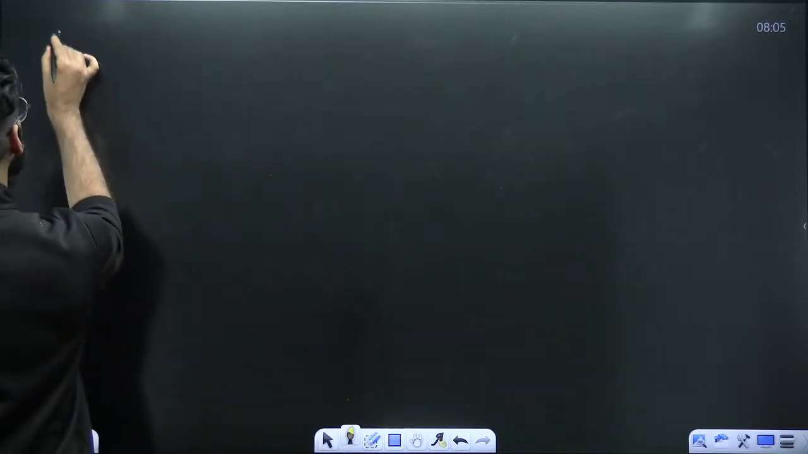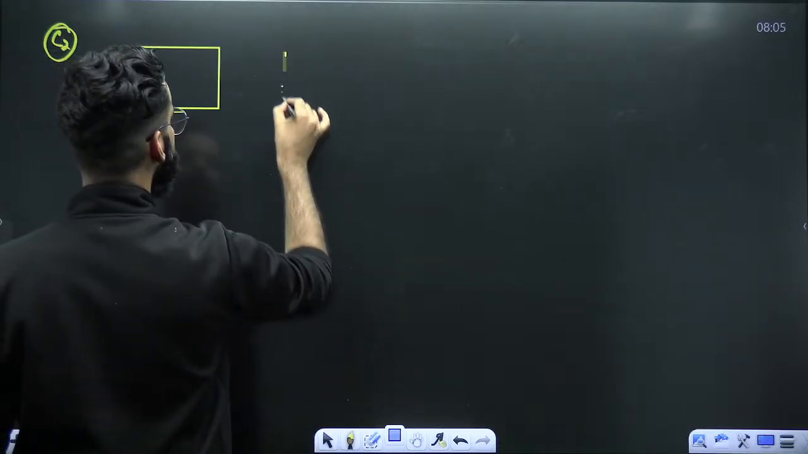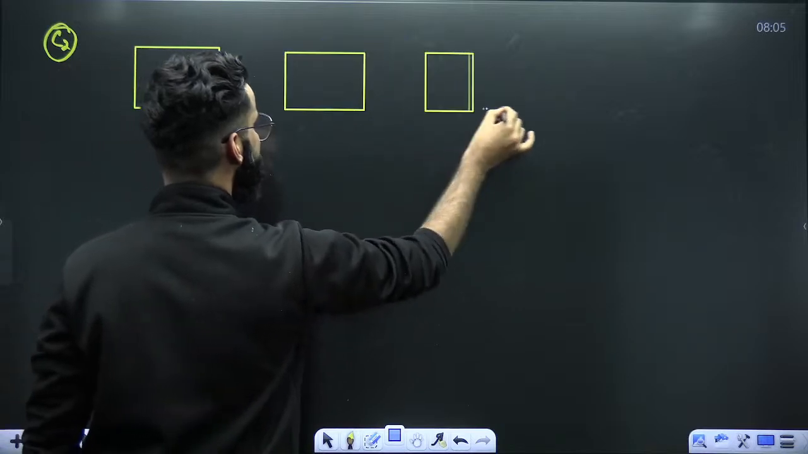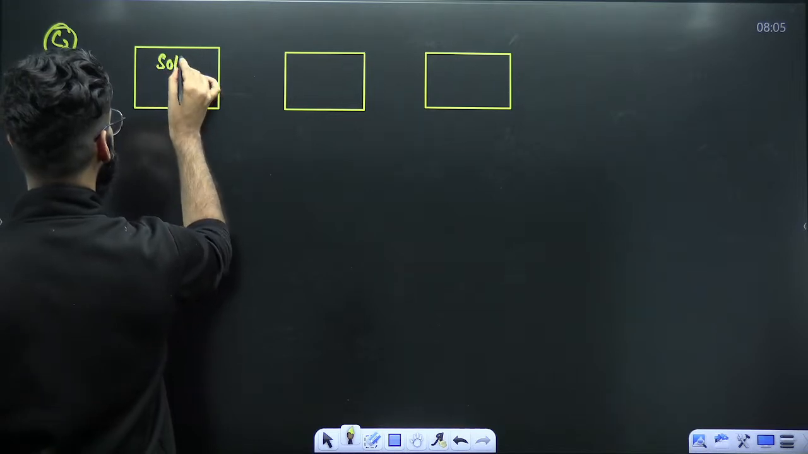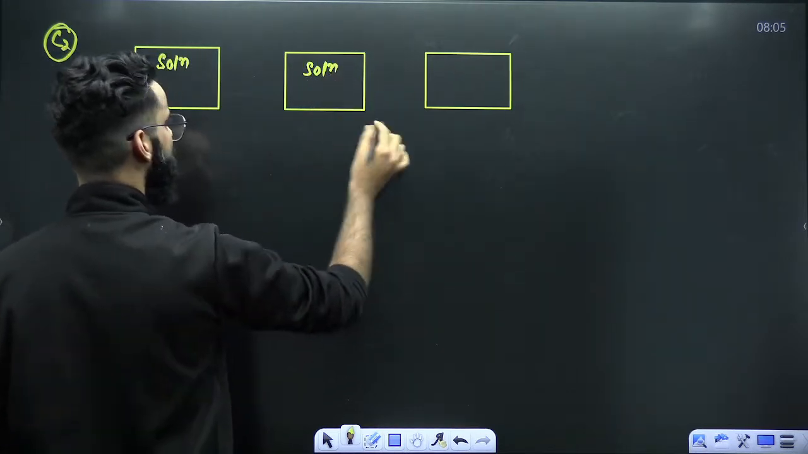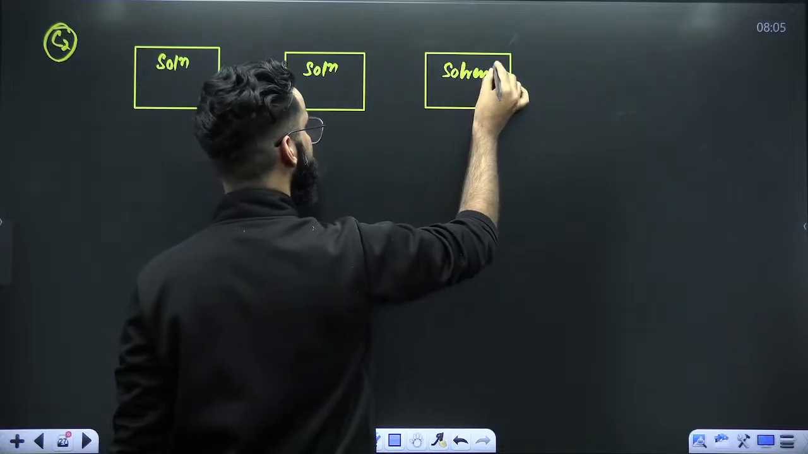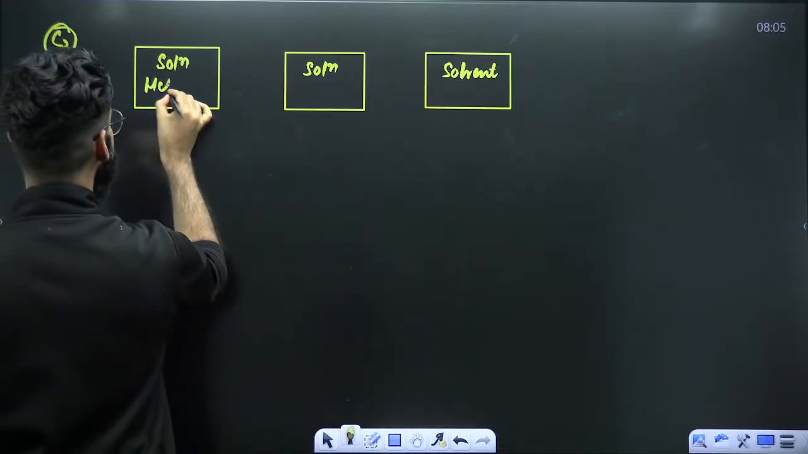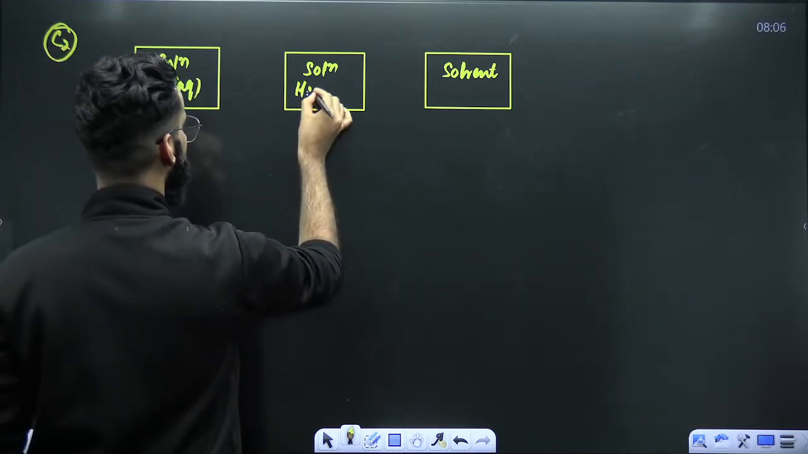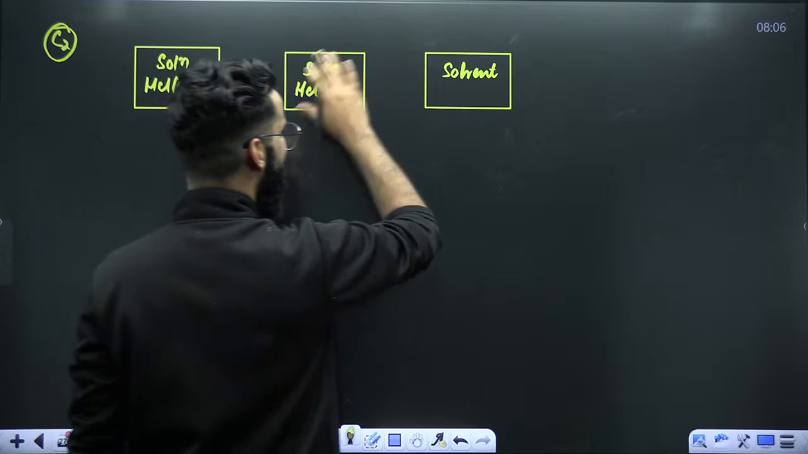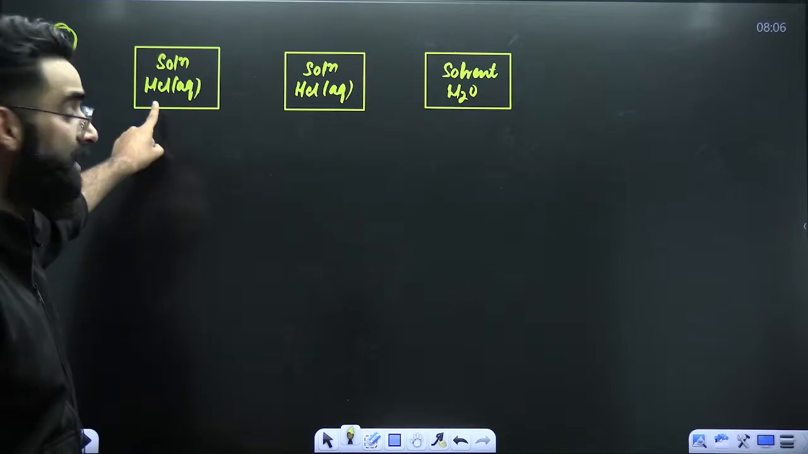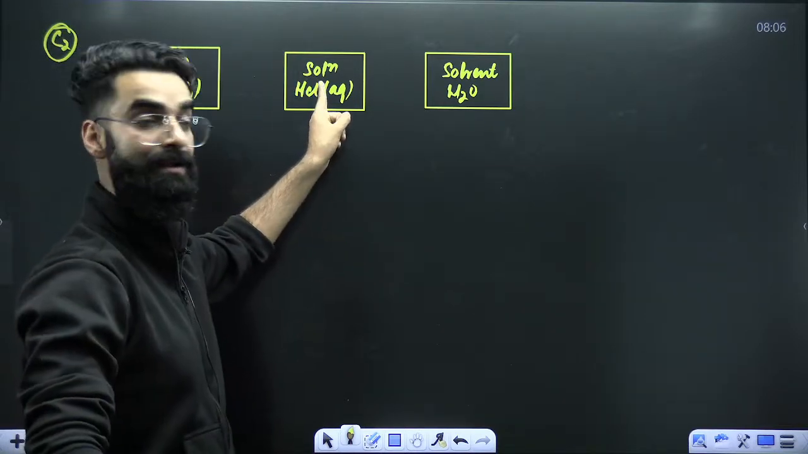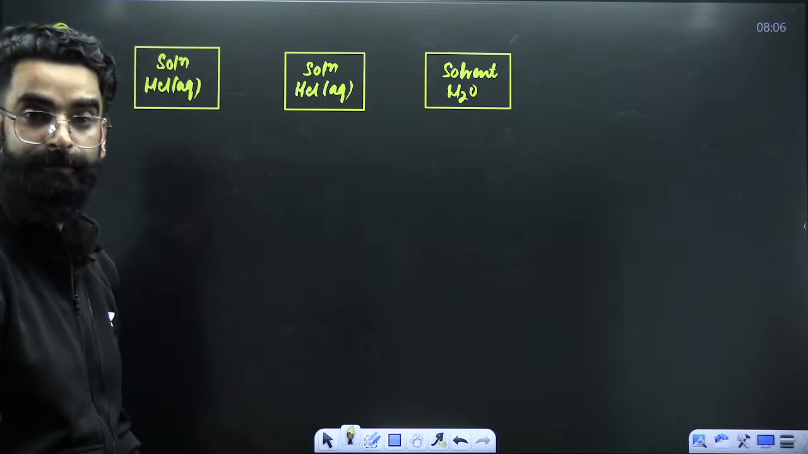Let me deal with case number 2 as well. You get two types of questions here. For example, this is the first container, this is the second container, and this is the third container. Let's assume that. For example, this container contains a solution. Even this contains a solution. And this one, for example, only contains the solvent. Let's say you have HCl aqueous solution in the first container, HCl aqueous solution in the second container, and in the last container, there is only water present. So solution in the first container, solution in the second container, only solvent in the third container.